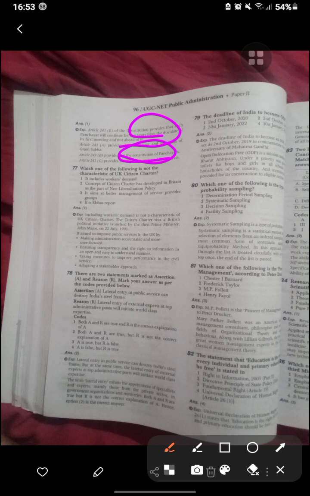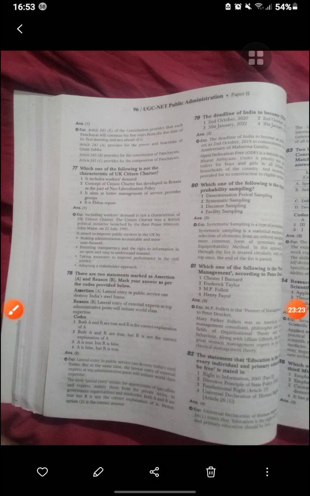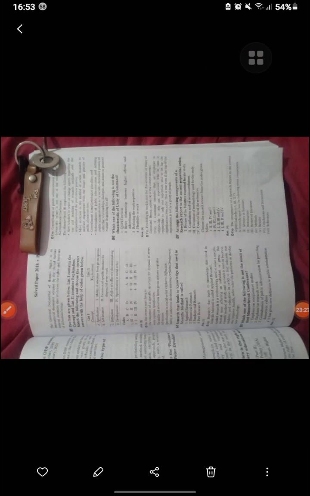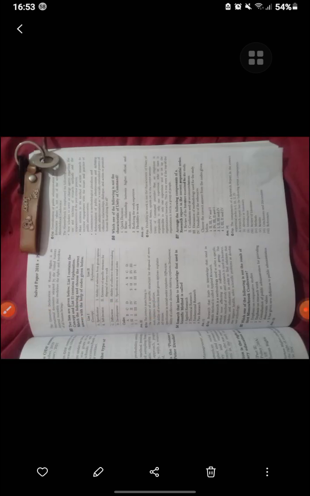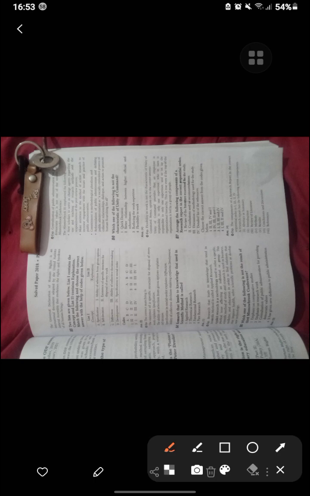Statement that education and every individual have the primary education to be free, that was Universal Declaration of the Human Rights, Article 26(1). It was given in that. Now next one is again we are going to discuss. Okay, so this here is the specialization.